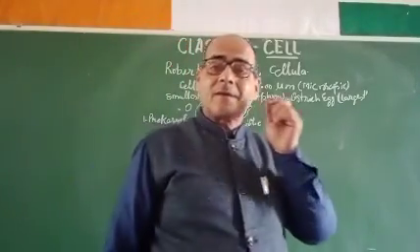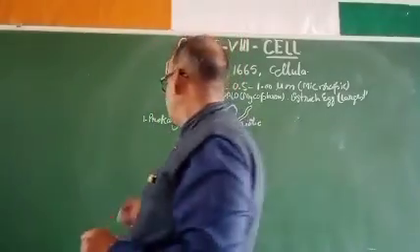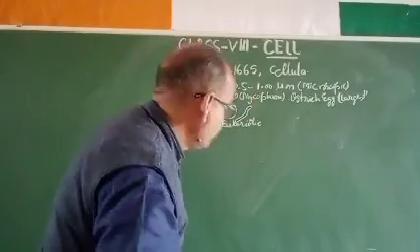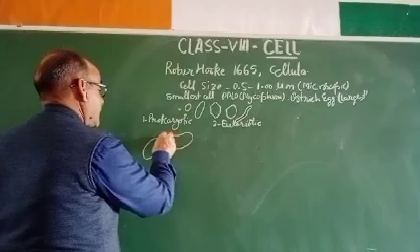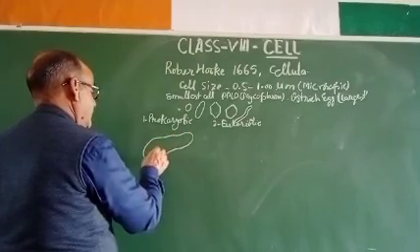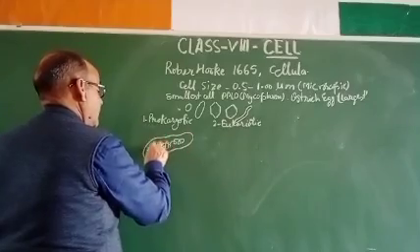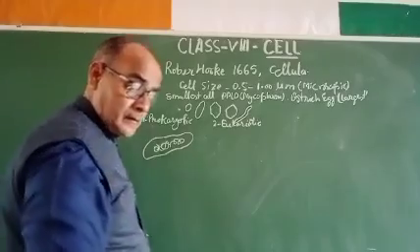The prokaryotic cells are very simple cells of the bacteria, and the diagram is something like this: the prokaryotes have this cell wall. Inside it there is nucleic material and cytoplasm.